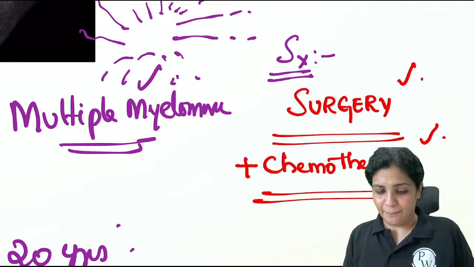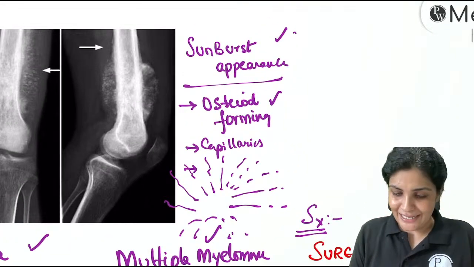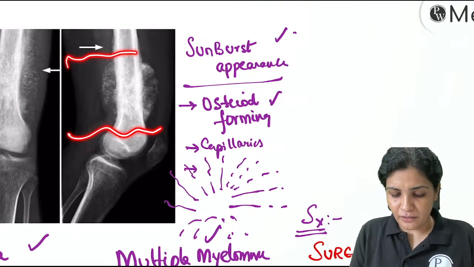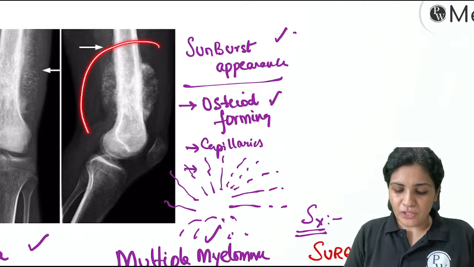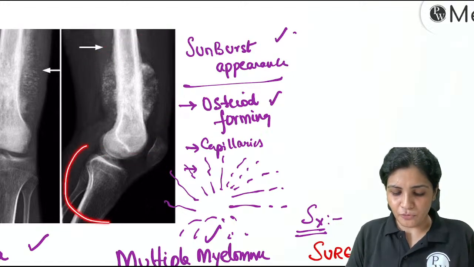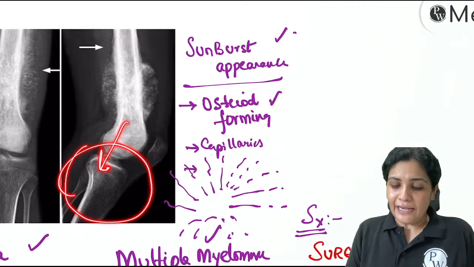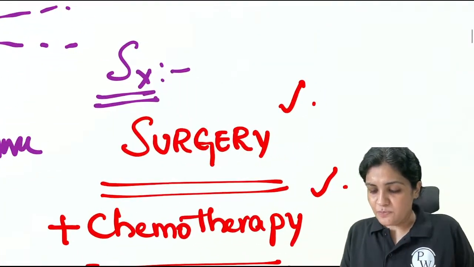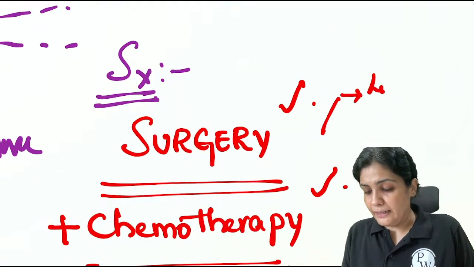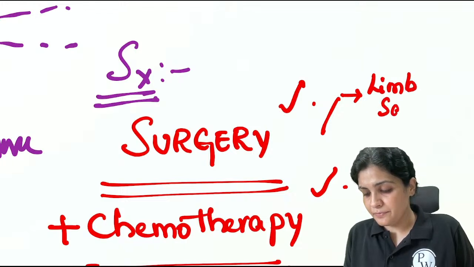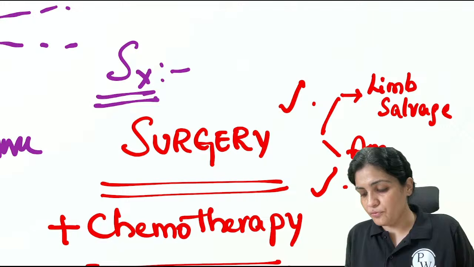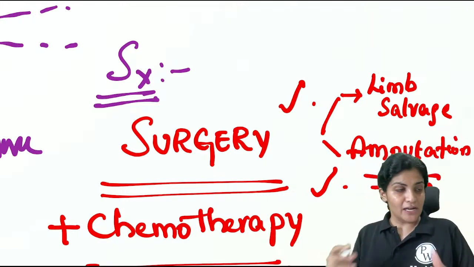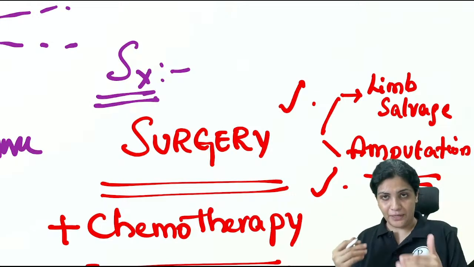Now, sometimes the tumor will be extending from here to here. So if you want to remove this complete one, then you have to remove this because it is into the joint. Now, to save certain limbs, so always the surgery is between limb salvage or amputation. So do you go for amputation or limb salvage? That depends upon the tumor level. Where is the tumor present?